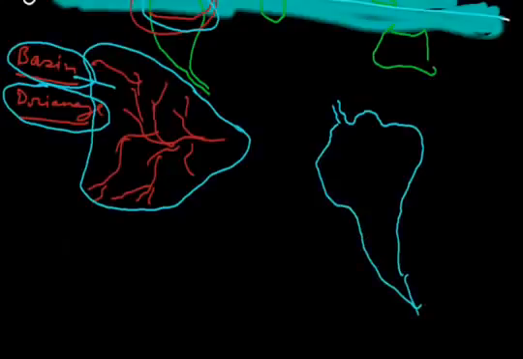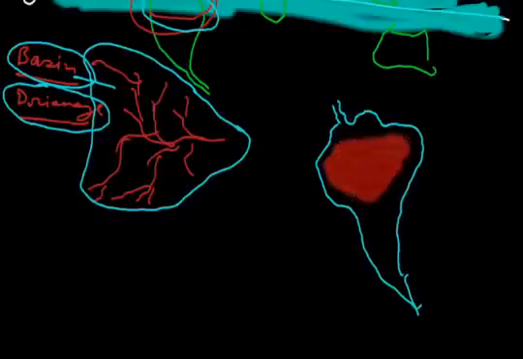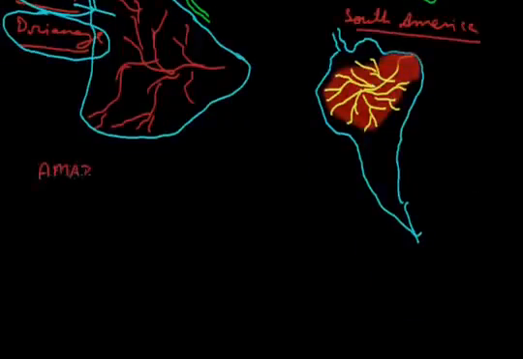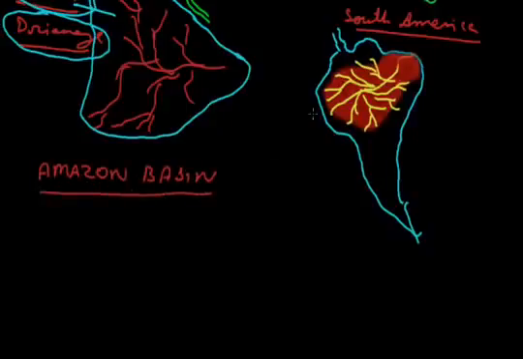Now the area which we discussed is only this area, in which we discuss especially the river Amazon, tributary rivers, sub tributary rivers. These are sub tributary rivers of the river Amazon. Amazon basin: basin is clear, and Amazon is the river.